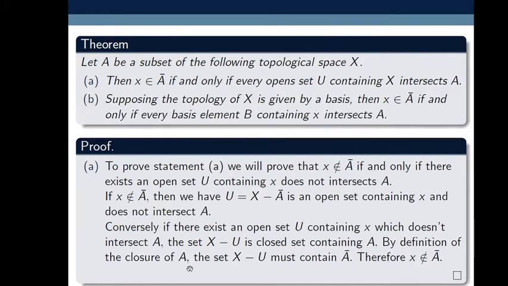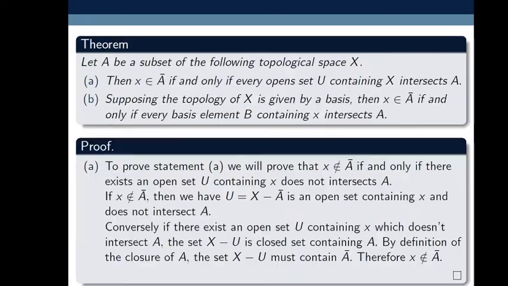By the definition of the closure of A, the set X minus U must contain closure of A, because closure of A is contained in every closed set containing A, and X minus U is a closed set containing A. That's why X minus U must contain closure of A. Therefore X does not belong to closure of A.